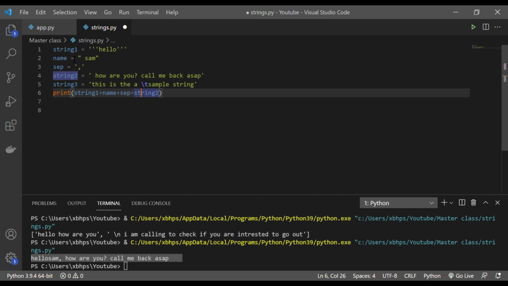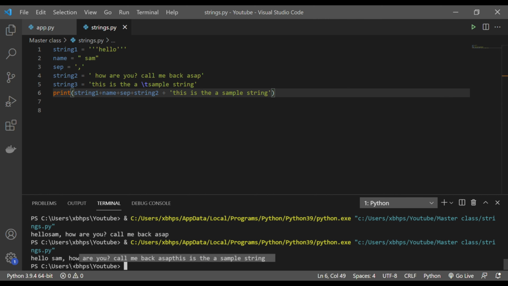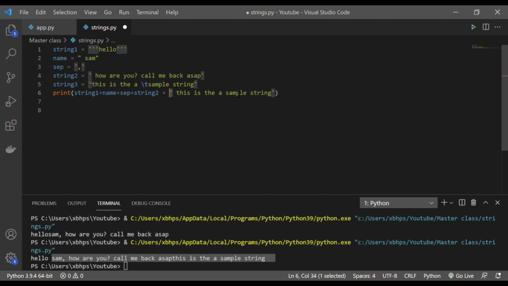If I keep on adding, and this isn't even a variable. Let's say I have to add some particular string here, so I have to add something like this. Now if I'm doing this, it will get confusing very soon. If I have a long string which I'm trying to concatenate, this will get very confusing. So let me show you. It's giving me everything correctly, but it gets confusing where to put this, where to add, and what to add, right?